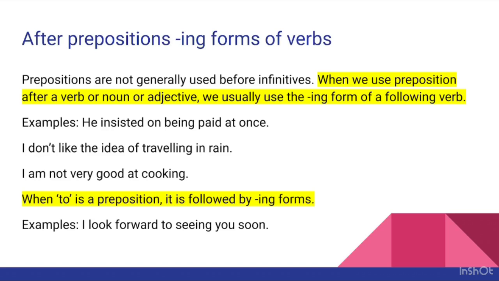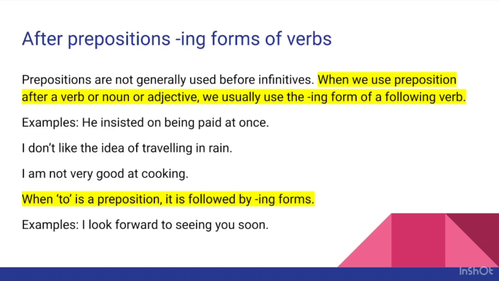Next one, I don't like the idea of traveling in rain. Here, of is a preposition and it is followed by travel, another verb. So we have to use the ing form of the verb. Idea of traveling in rain. Next one, I am not very good at cooking. So at is a preposition and after that we are using this verb. So we have to use the ing form.